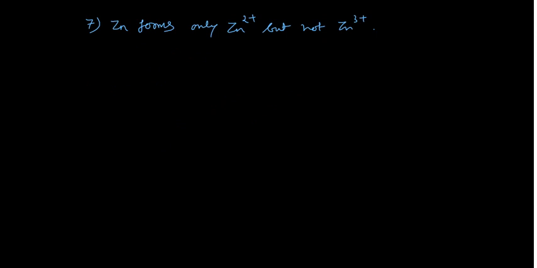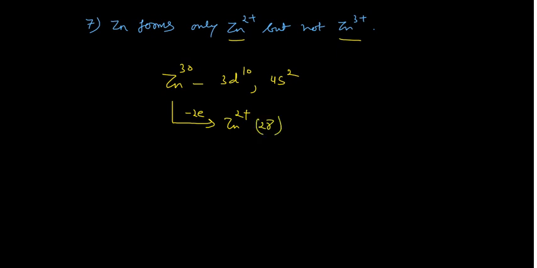Zinc forms Zn2 positive but not Zn3 positive. It is again quite simple here. Zinc has atomic number 30, so what could be the system? It is actually a 3d10 4s2 system. Once you remove the 2 electrons and form zinc 2 positive, it has 28 electrons, and 28 electrons will have only a 3d10 system, which is completely filled.